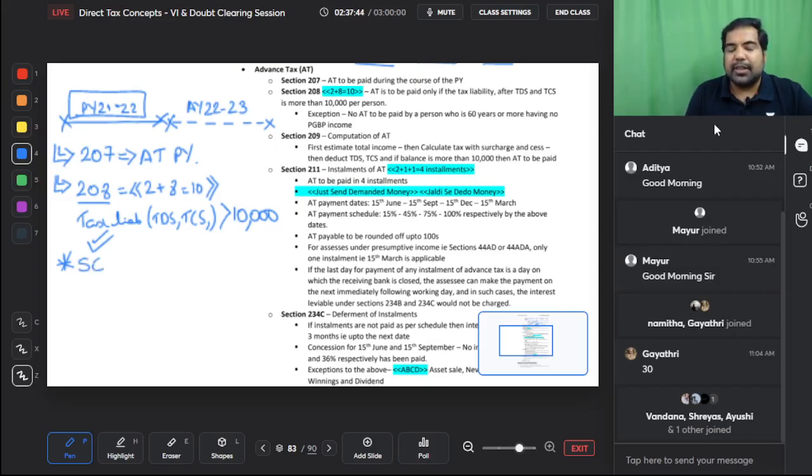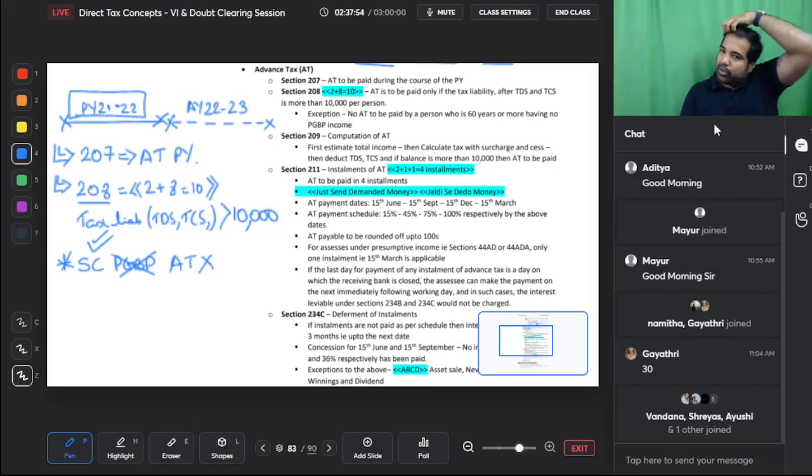If you're a senior citizen, that means 60 years or more, and not having any PGBP income, then you don't have to pay advance tax. They don't want you to go through the headache of paying advance tax if you don't do PGBP. But if you're doing business, then you can definitely pay advance tax, and you should.